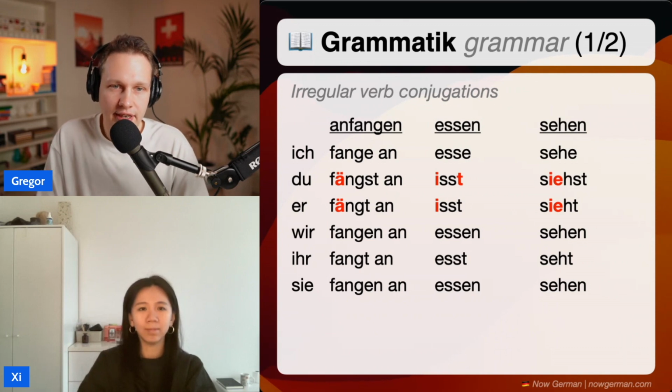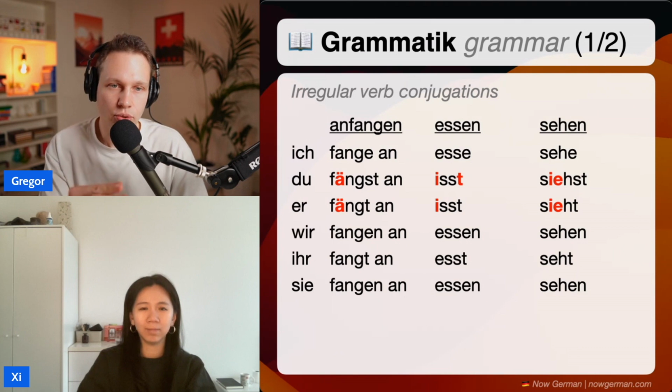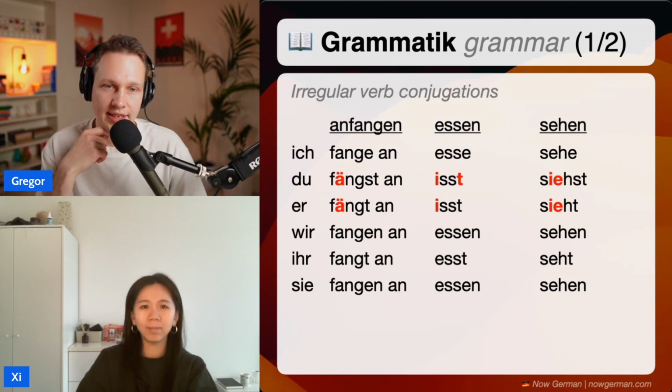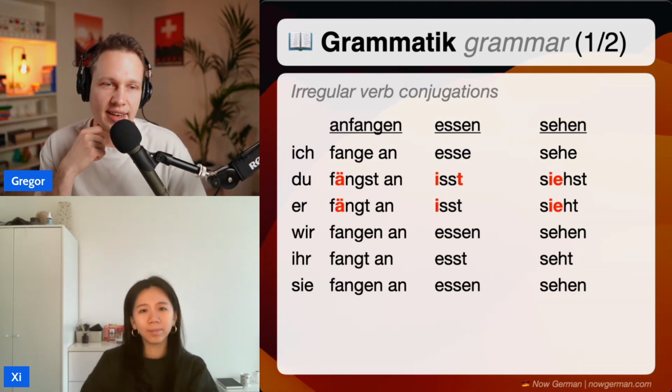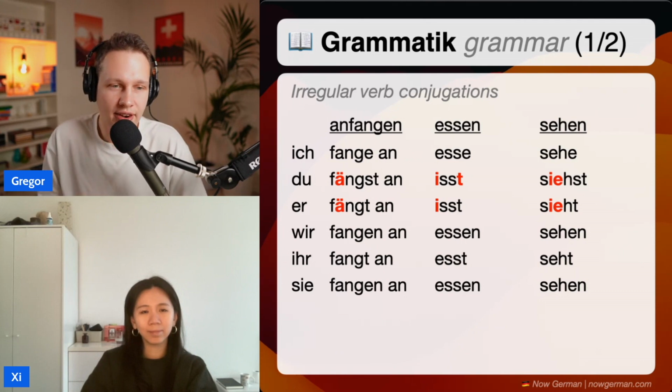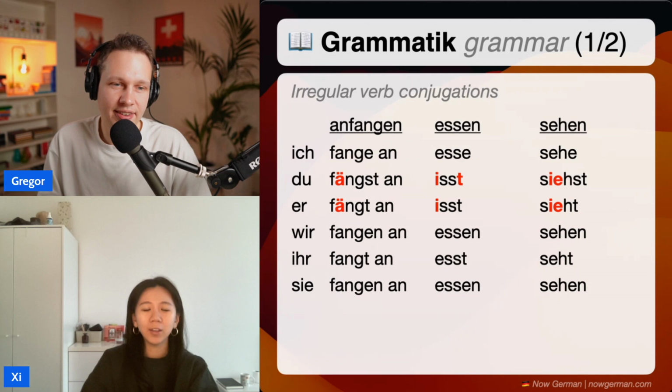And what you saw here is that the singular is irregular. That is the du and er changes. And so just to check again, what's the difference between regular and irregular verbs? Regular verbs will maintain the same form for the before the last two words.